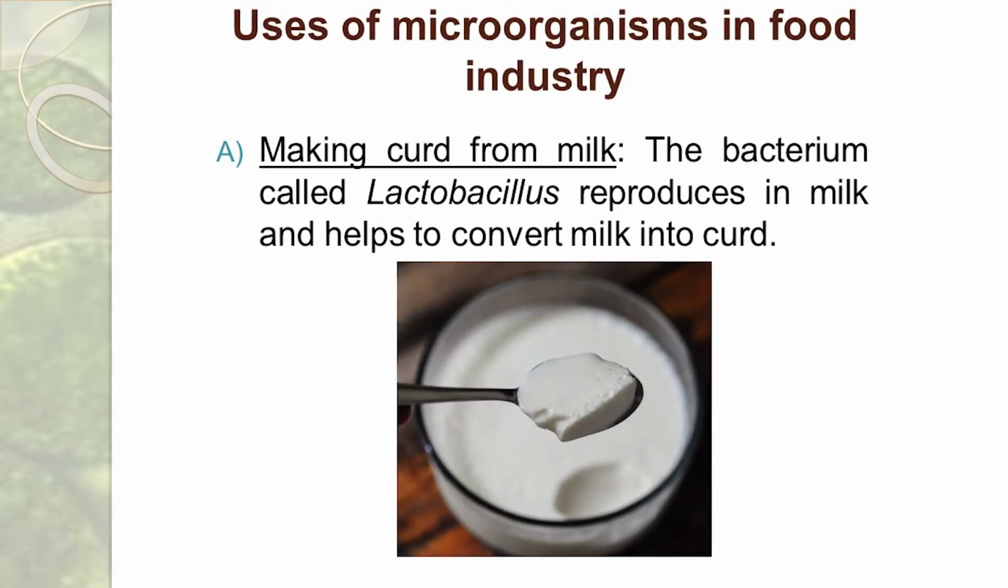Uses of microorganisms in the food industry. These microorganisms are helpful in the preparation of some kinds of foods. For example, making curd from milk. The bacterium called lactobacillus reproduces and converts the milk into curd.